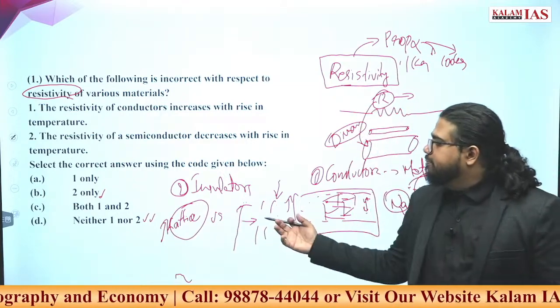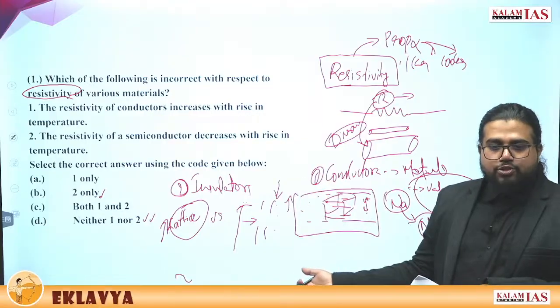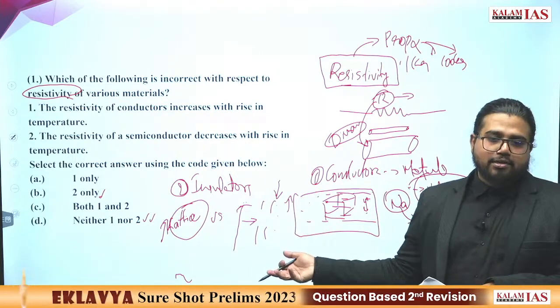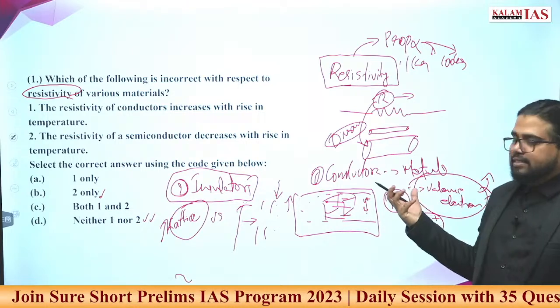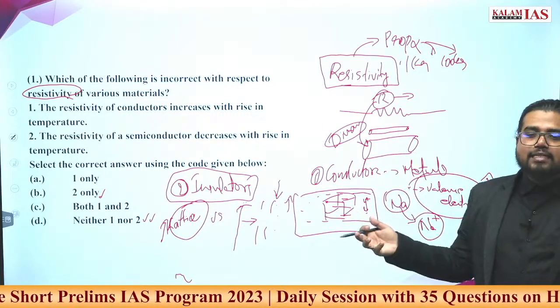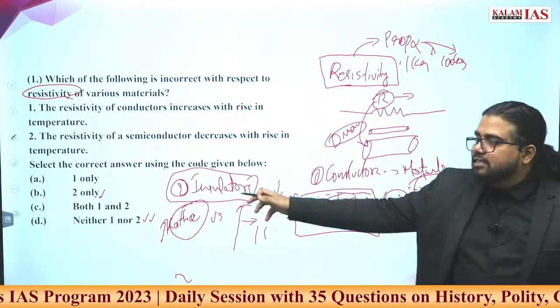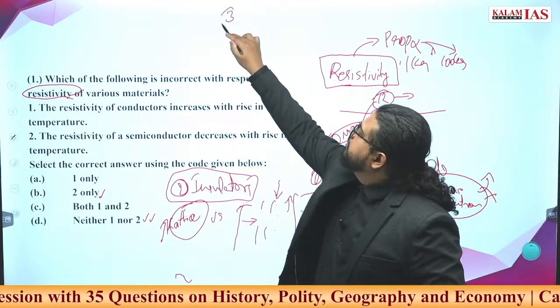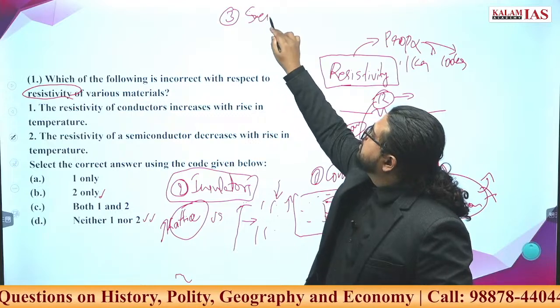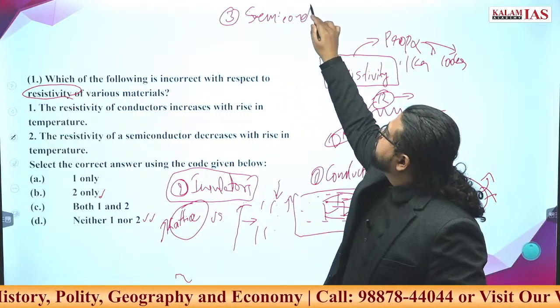Now which one becomes dominant depends on the range of temperature and which material you are using. In conductors we are exactly saying that with increase in temperature resistivity increases. Here it is a little bit difficult to exactly predict this. Now take the third case of semiconductors. What is a semiconductor?